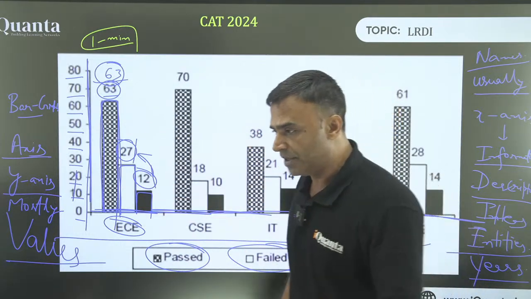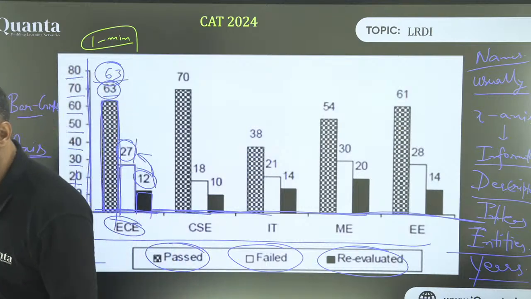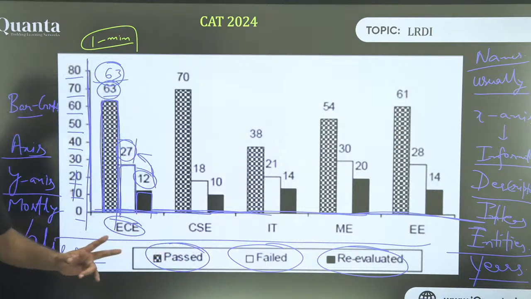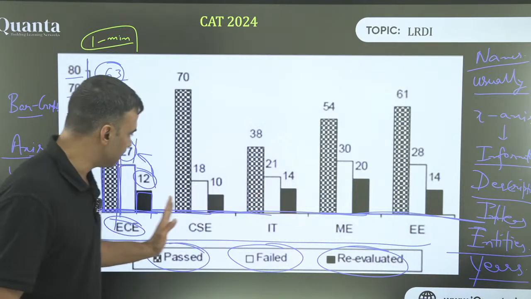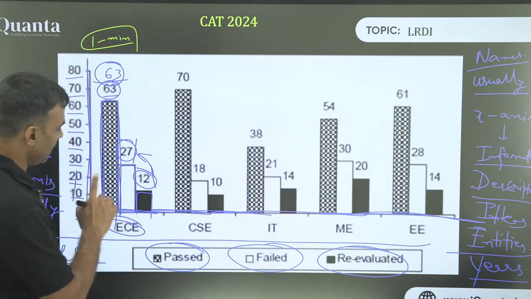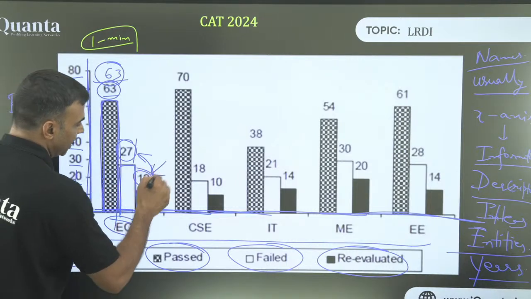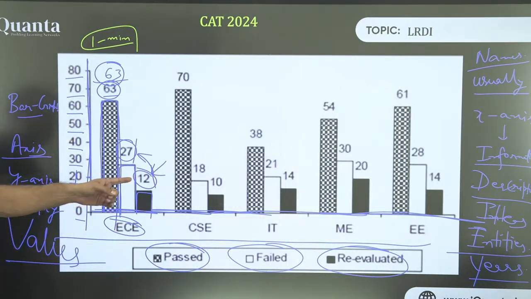Do you understand? Please respond in the message so that we make it clear. Okay. Similarly, other information, other things we have. So what we look for, first, the thing that we need clarity on is whether this 12 is a part of this 27 or not. All right. Let's move ahead.